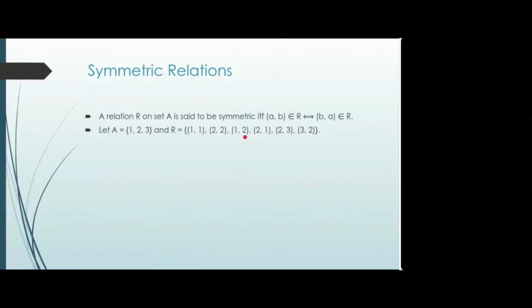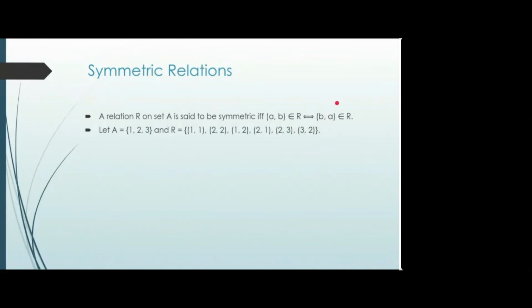So we'll look for 2 1 if it is there in the relation R or not. Yes, it is there. Now 2 3 is there and 3 2 is also there. So for every pair of this type A comma B, where the first element and second element is different, we are expecting the inverse of that pair. The sequence should be inverted. So this is a symmetric relation.